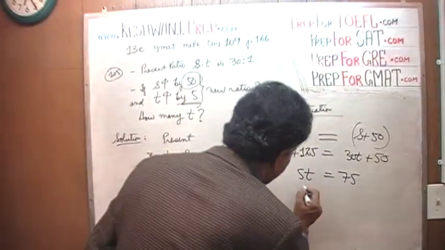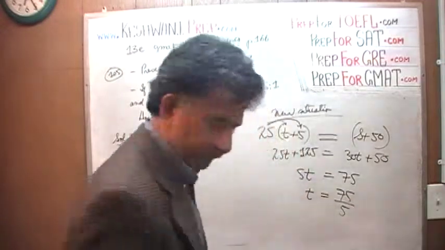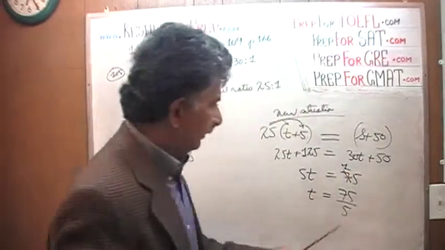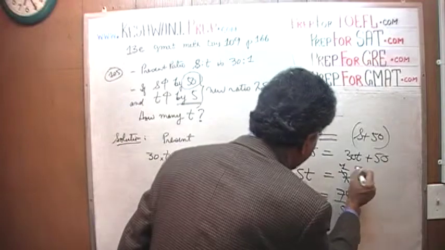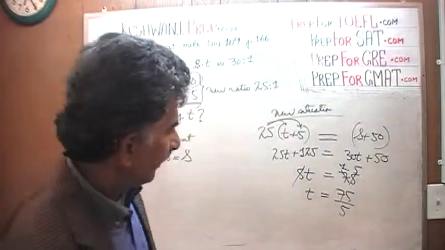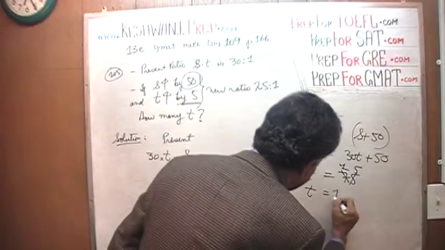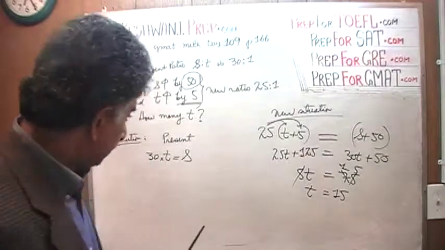So divide both sides by 5 and t equals 75 divided by 5. How many 5s in a 7? 7 has 1 five. The remaining 2 joins the 5, becomes 25, and 25 has 5 fives. Voila. Divide both sides by 5. So t equals 15. Now I'm going to show you how we would have caught our mistake by verifying it.